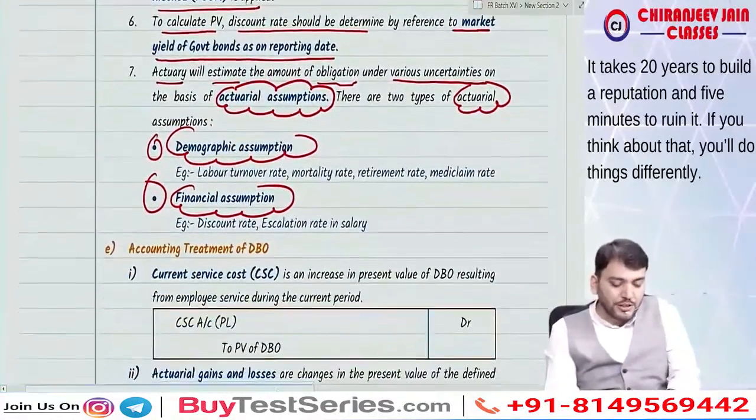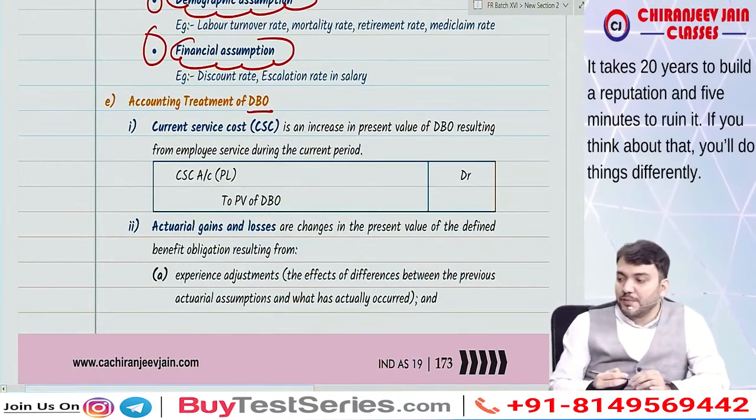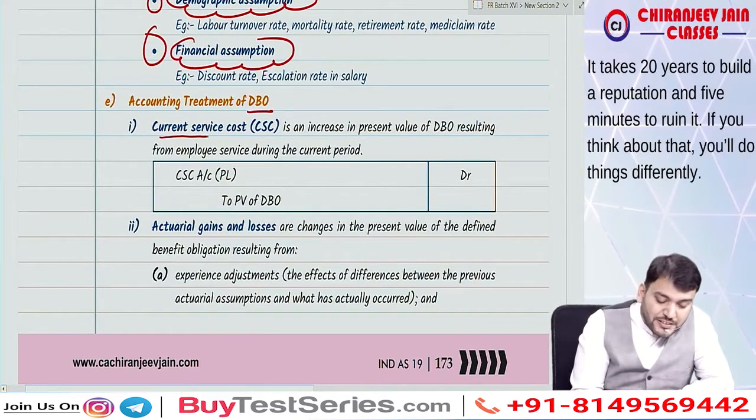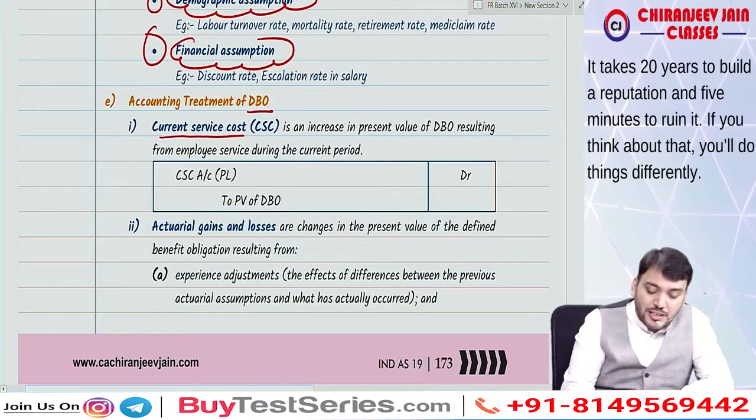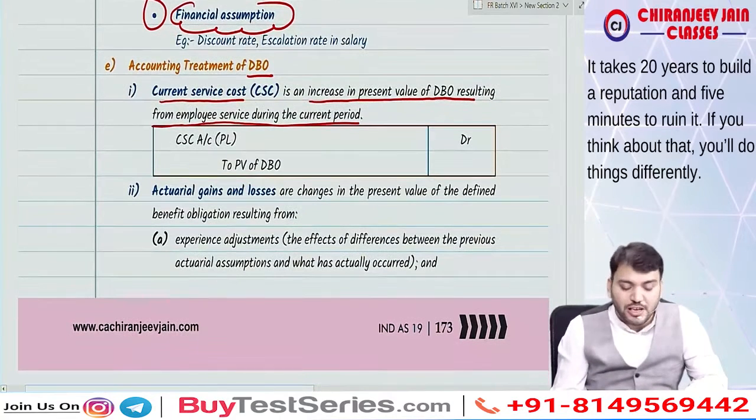Now let us come to the accounting treatment of defined benefit obligation. First, current service cost. What is the meaning of current service cost? It is the increase in present value of DBO resulting from employee services during the current period. The journal entry is current service cost to present value of DBO, and current service cost will be charged to PL.